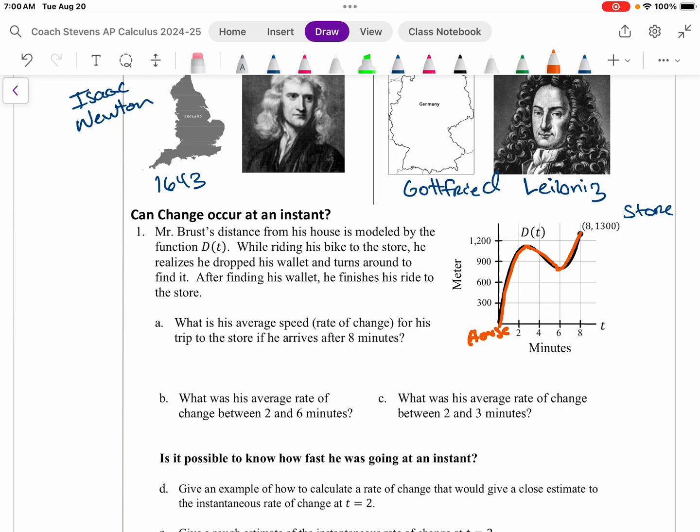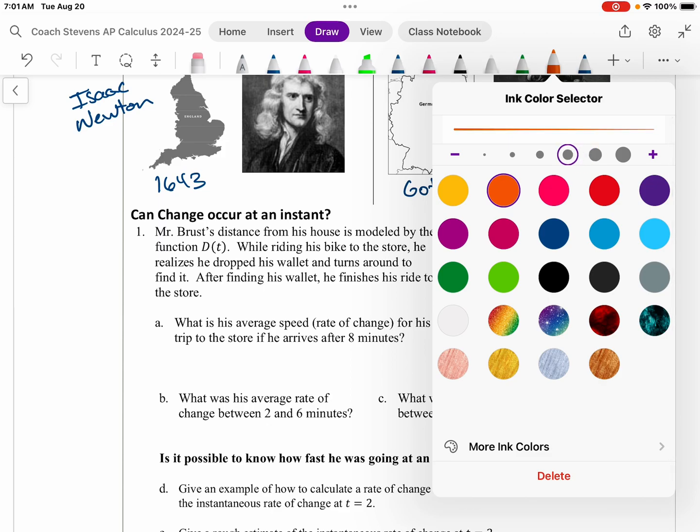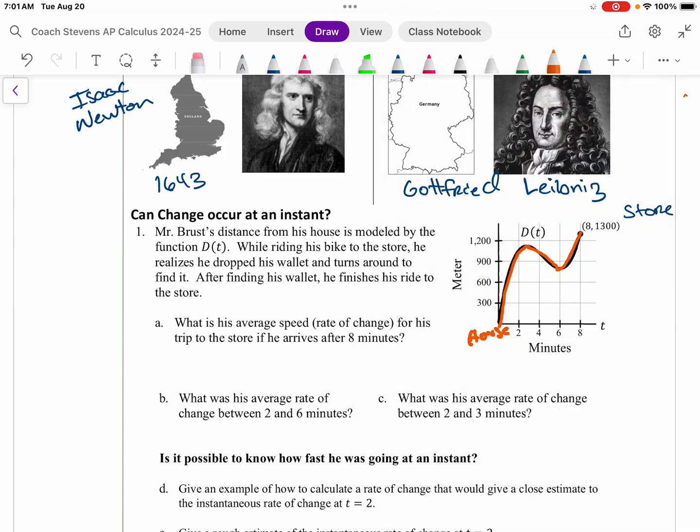And so now what we look at in these questions is, what is the average rate of change for the trip to the store? And when we think about average rate of change, the first thing we teach you way back in middle school is we can find the rate of change of a linear function, but what happens when it's a nonlinear function? We can't really find the slope of a nonlinear function, and that's true. But we can find the average rate of change between 2 points on that nonlinear function. So we're going to keep the same thing in mind here when we think about average rate of change. We're going to be thinking about the slope formula. We're going to think about the change in y over the change in x.